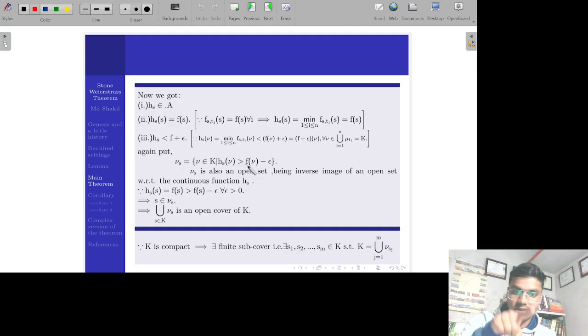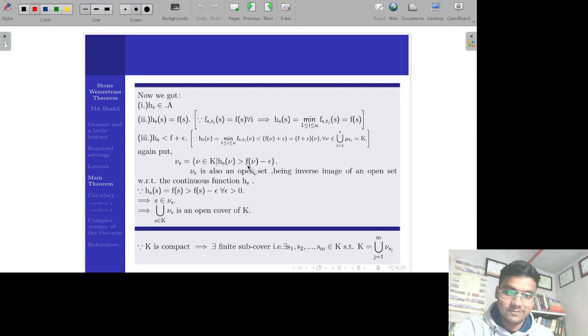So we take one h_s, and again we take another s and another h_s, and each h_s is less than f plus epsilon, and we take the points where h_s takes a value greater than f minus epsilon. So overall this minimum and maximum will give a function which lies within the interval between f plus epsilon and f minus epsilon.